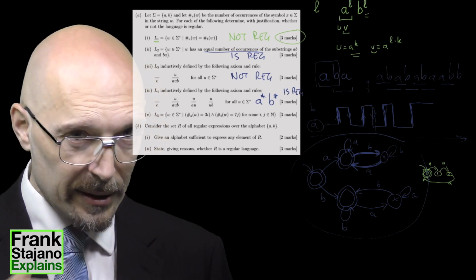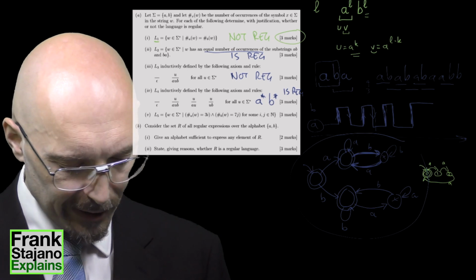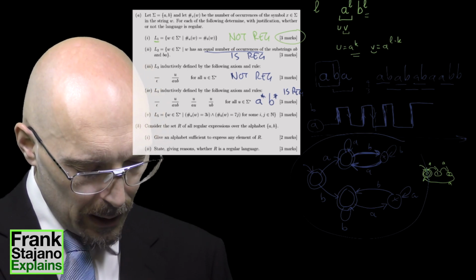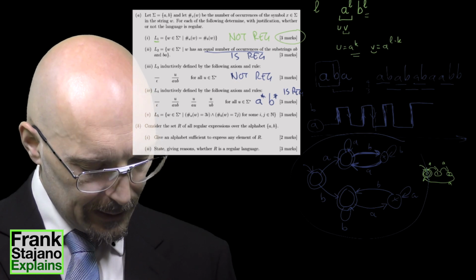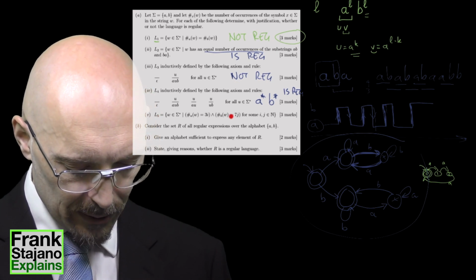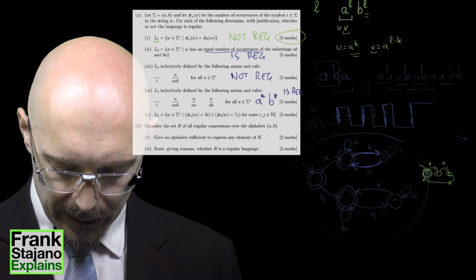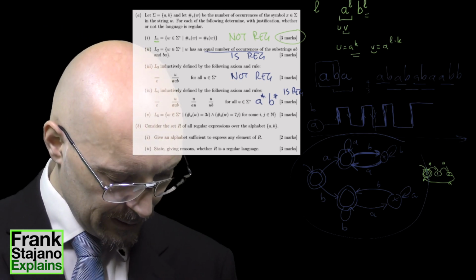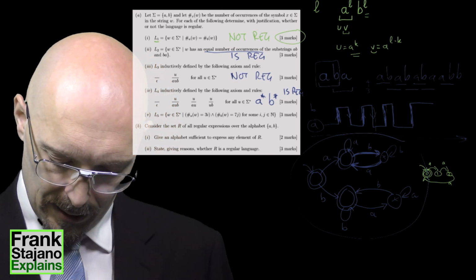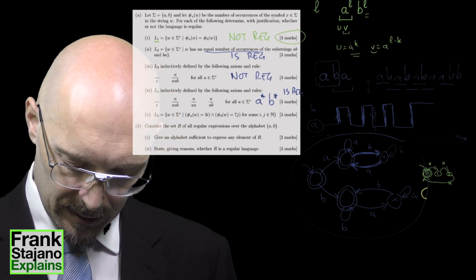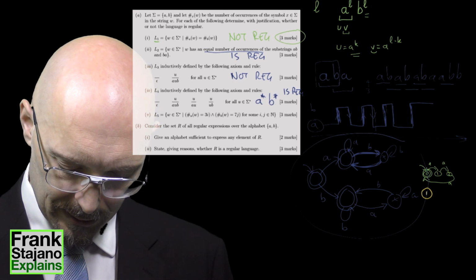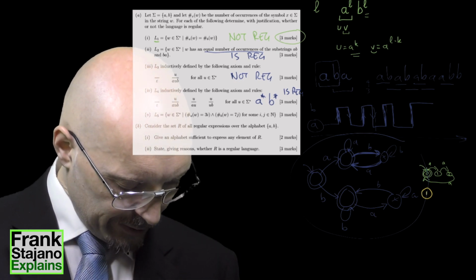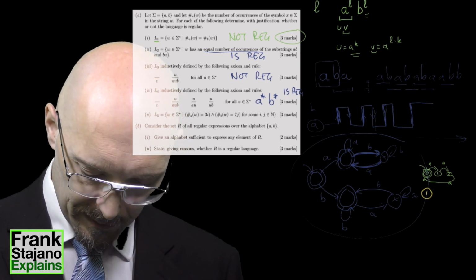I won't bother with it in the economy of how many things I have to do for 20 marks in 30 minutes. What else is there? L5. This one I basically already told you my strategy for doing it. I can finish this off by completing this DFA. I would have another one here. Let me make this bigger because we can't really see what I'm doing otherwise.